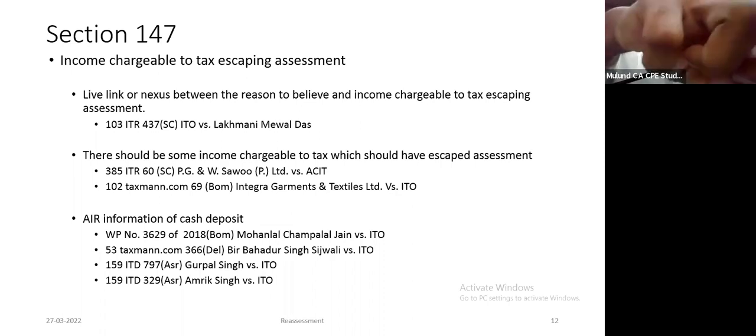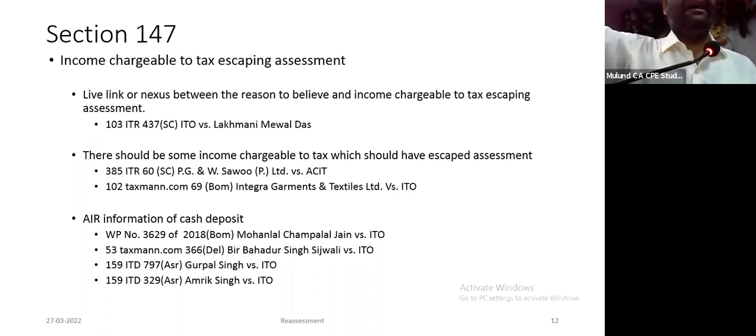मेरा purchase तुमने देखा नहीं है. Only you look at my sale figure and you conclude that there is an income escaping assessment. The answer is no. If you take into consideration my purchases as well, you will come to know that actually तो मेरे को loss हुआ है. There should be a link or nexus or connection between material and the fact that income has escaped assessment. There should be some income which has escaped assessment in the first place.